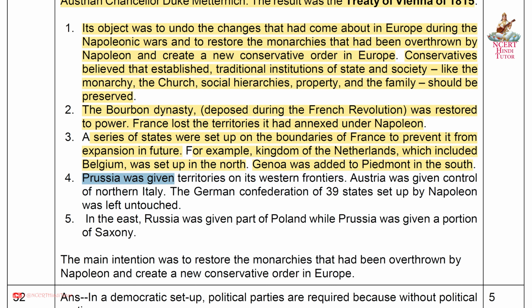Fourth, Prussia was given territories on its western frontiers. Austria was given control of northern Italy. The German Confederation of 39 states set up by Napoleon was left untouched. Fifth, in the east, Russia was given part of Poland, while Prussia was given a portion of Saxony. The main intention was to restore the monarchies that had been overthrown by Napoleon and create a new conservative order in Europe.